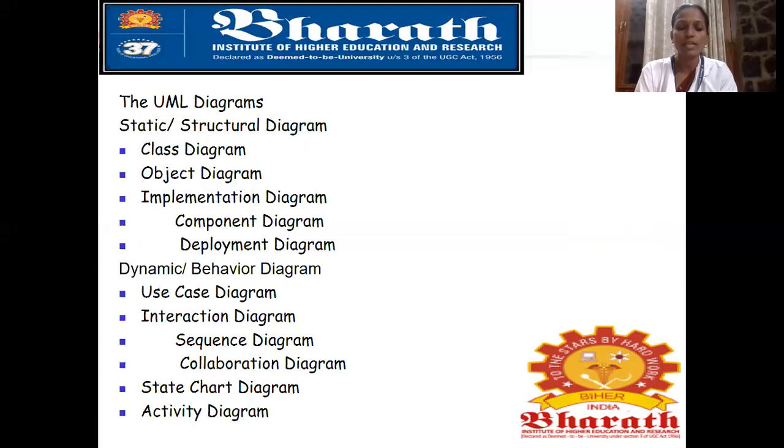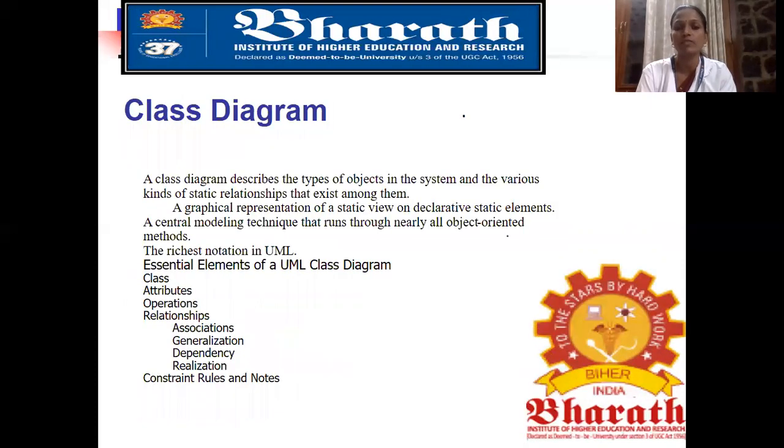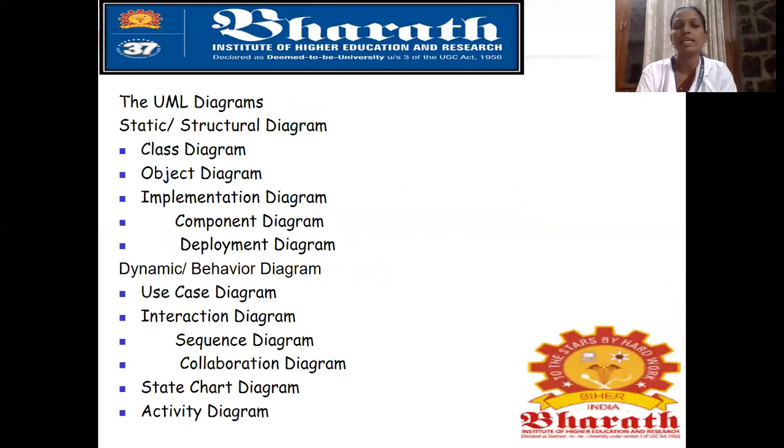The software development lifecycle is a process used by the software industry to design, develop and test high quality software. So the main aim is to produce high quality software. There are basically 5 steps we will see in the software development lifecycle. This software development lifecycle will also be applied in the class diagram, object diagram, implementation diagram, and next the dynamic behavior diagrams. For these diagrams, the software development lifecycle is the basis.